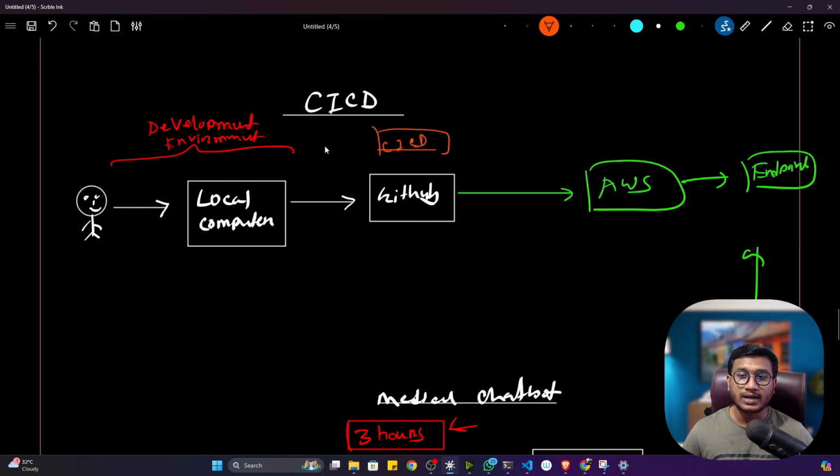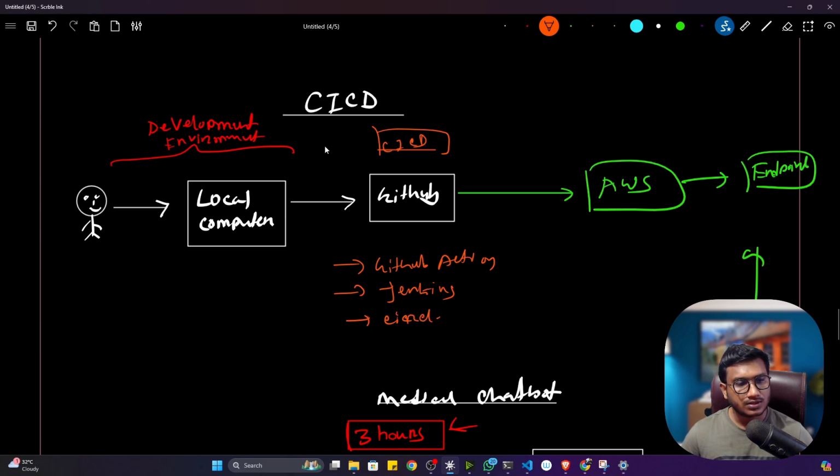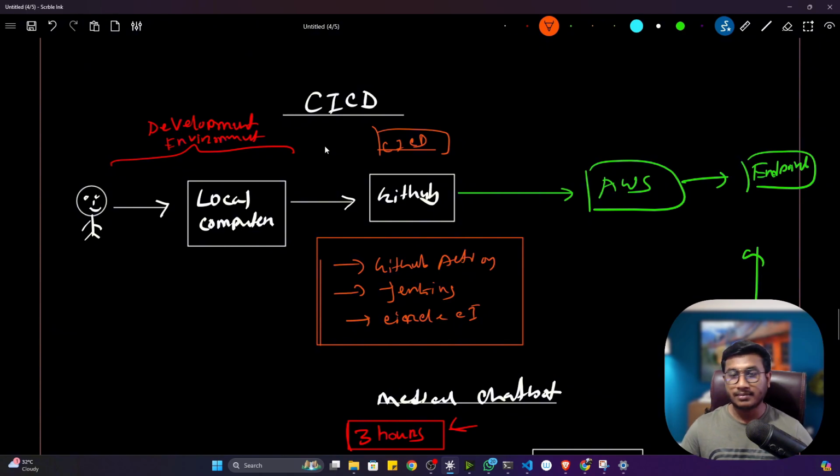So there are different kinds of CI/CD tools. The first tool you can use is called GitHub Action. Then you can use something called Jenkins. Then you can use something called Circle CI. So these are three famous tools we have in the market right now.